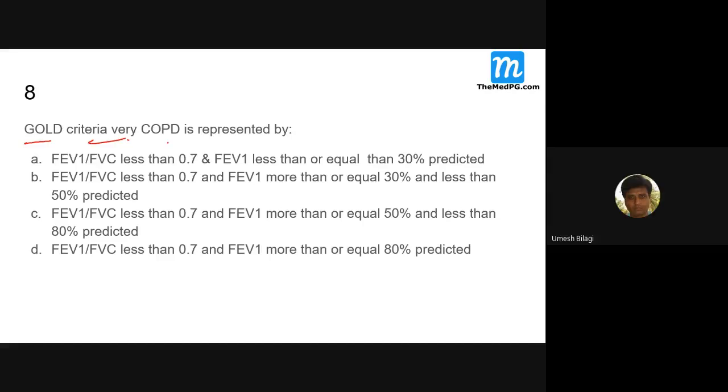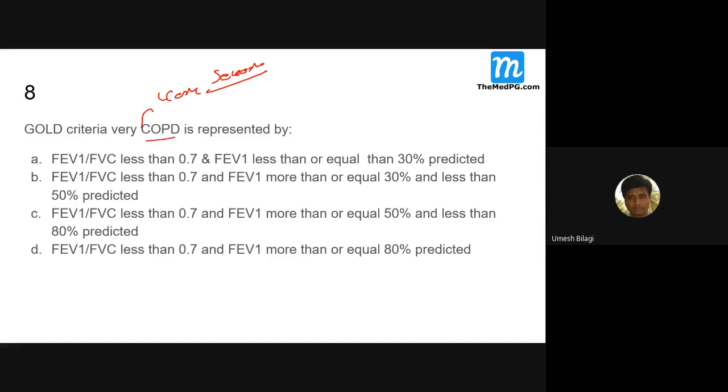Gold criteria is used to categorize the severity of lung diseases. So, gold criteria: severe COPD is represented by... sorry, the question is wrong. In gold criteria, very severe COPD is represented by what?